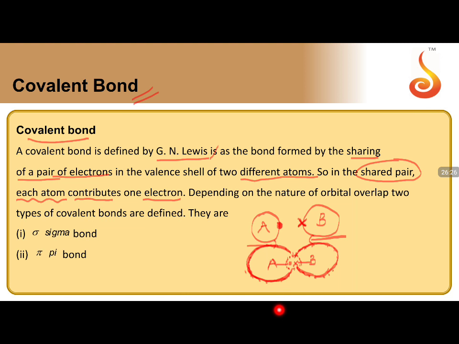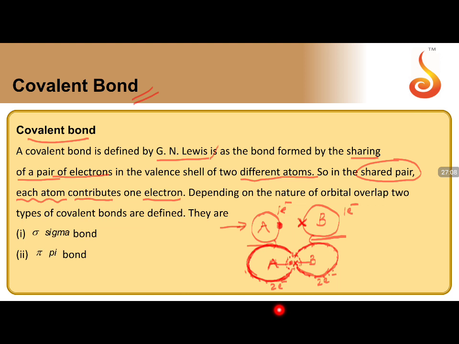Just try to understand: the shared electron pair present here takes a revolution around A and then around B, so every time atom A experiences an overall 2 electrons around its nucleus in the valence shell, and B experiences an overall 2 electrons in the outermost shell, and not one as before. In the previous case, A experiences only 1 electron in its outermost shell, and B experiences only 1 electron. But now A experiences 2 electrons and B experiences 2 electrons, and this is called a covalent bond.